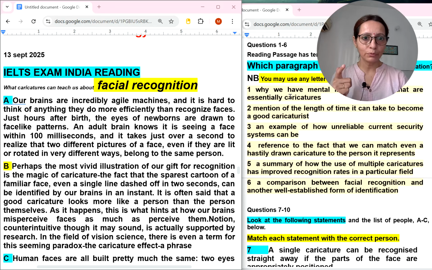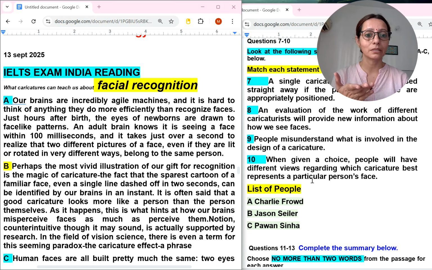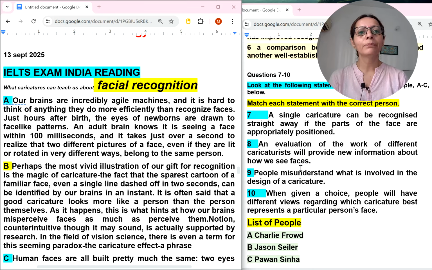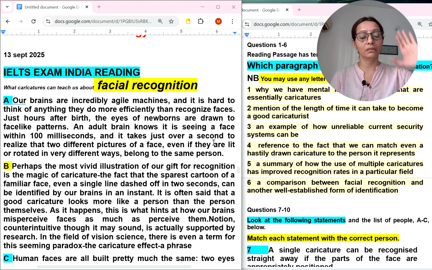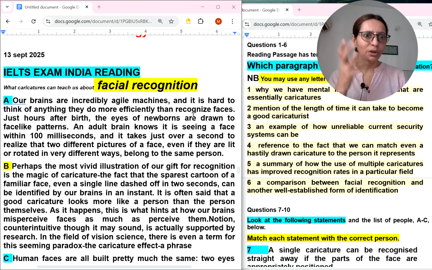Okay, the first type of question is which paragraph contains the following information. Second, I can see a list of people. Third is fill in the blanks. First I will do the first type of question, because with the help of these six questions we can go through the full passage. But I will not try to understand each and every word here. With this we can get to know in which paragraph they were talking about what important thing.